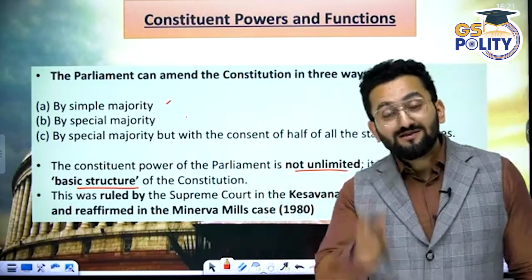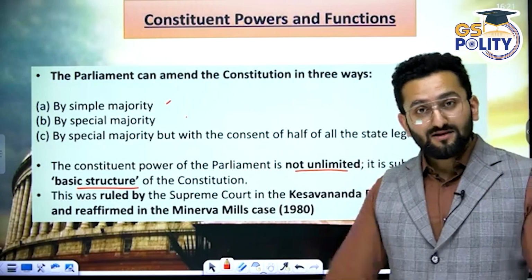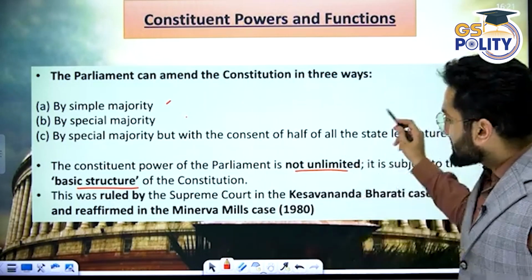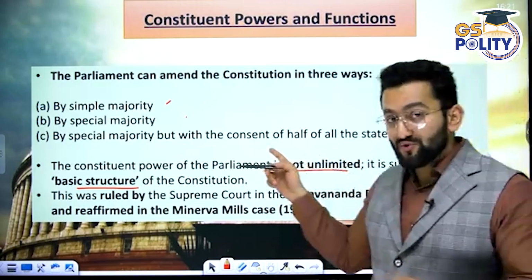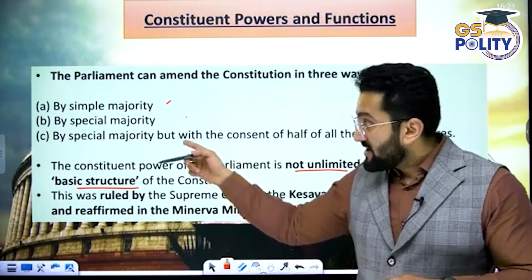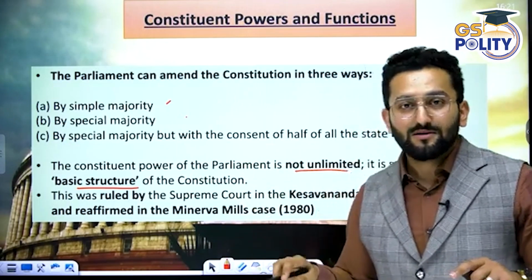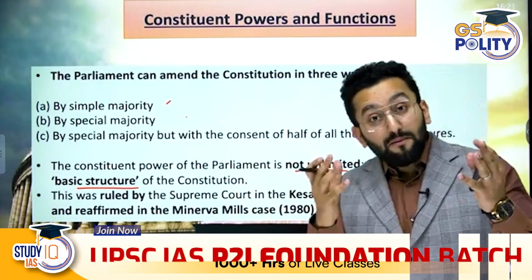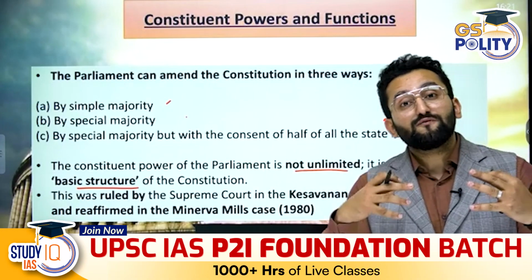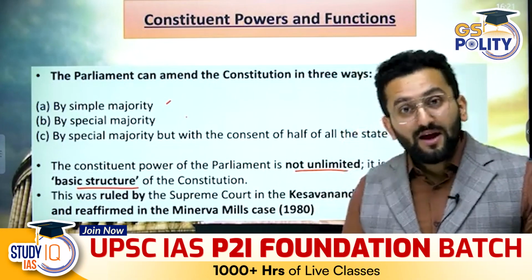Along with this, you need consent of at least half of the state legislatures. So can you just tell me, although I've explained this to you in the amendment chapter, in which case this kind of majority is used? Come on. Matters, for example, which are related to changing the federal structure.